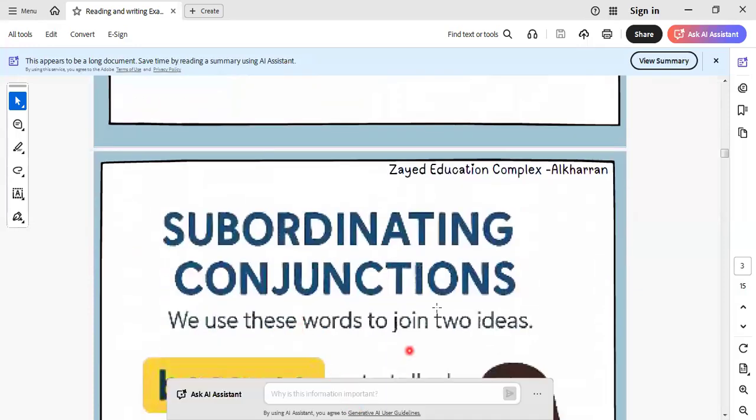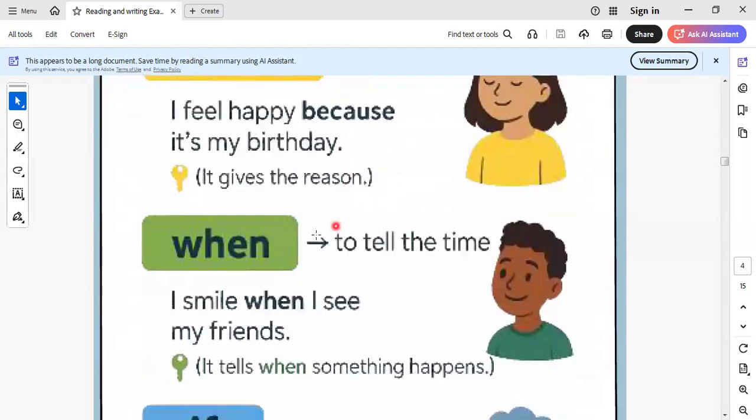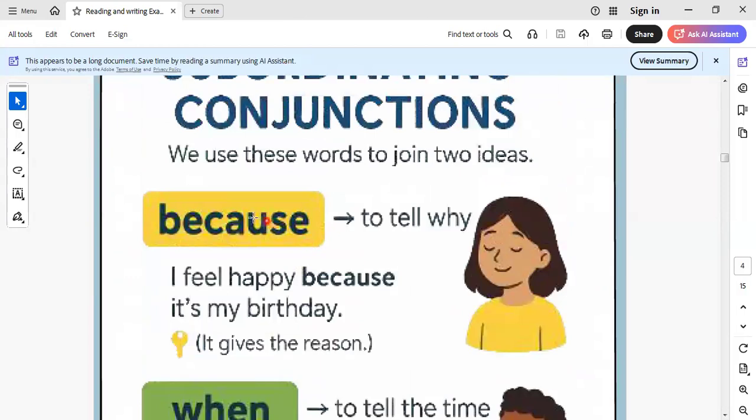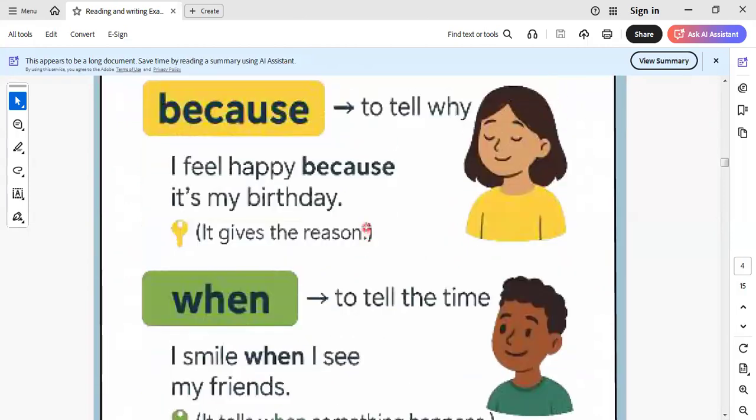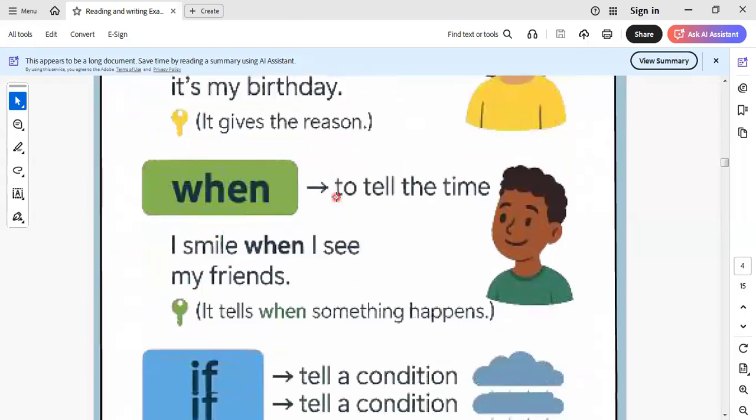Here we have subordinating conjunctions. Let's learn it together. We use because, when, and if. We use because when we talk about a reason, like this one: I feel happy because it's my birthday. So I'm expressing the happiness I'm in by saying I feel happy because it's my birthday. So I give the reason for my happiness.